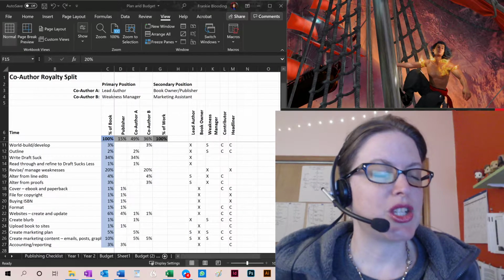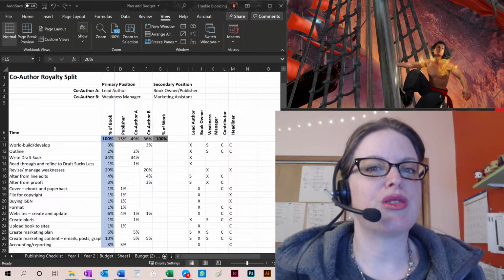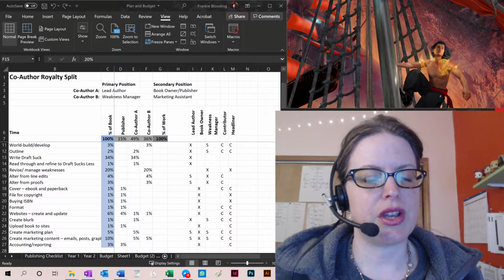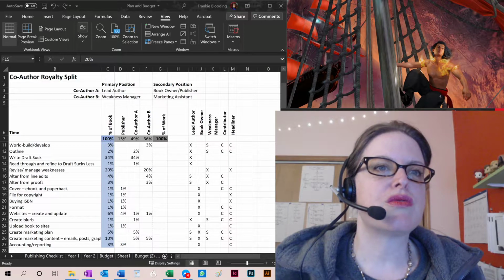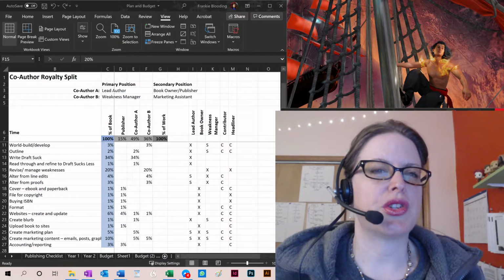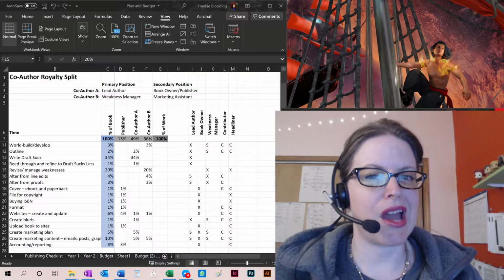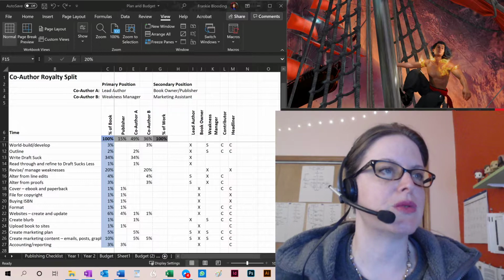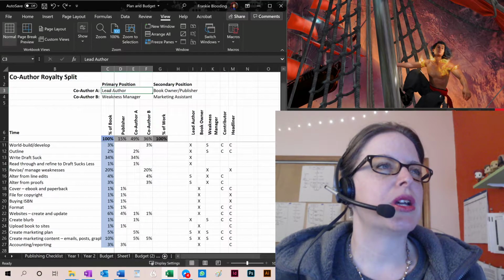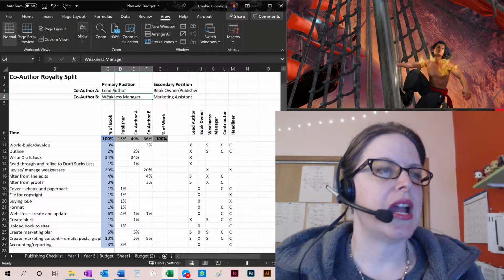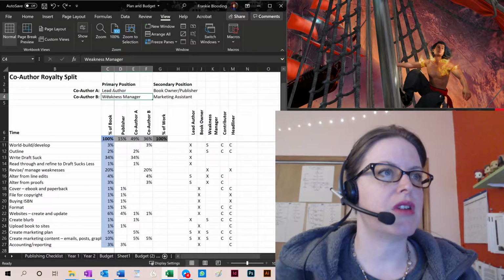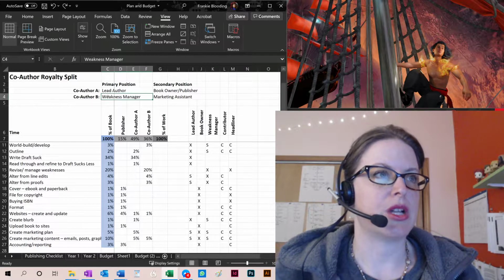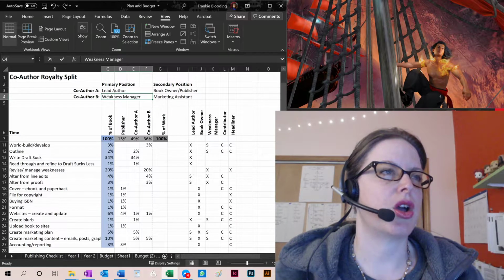Hey, so we're back just really, really quick. I wanted to show you how you can tweak this for another scenario. So we got to the chapter to chapter scenario, and as I was writing out the article, I realized it might just be easier to show you how to do it. So we're going to come up here and we're going to go lead author, and then we are going to come through and co-author B is no longer going to be the weakness manager. He is going to be co-author.